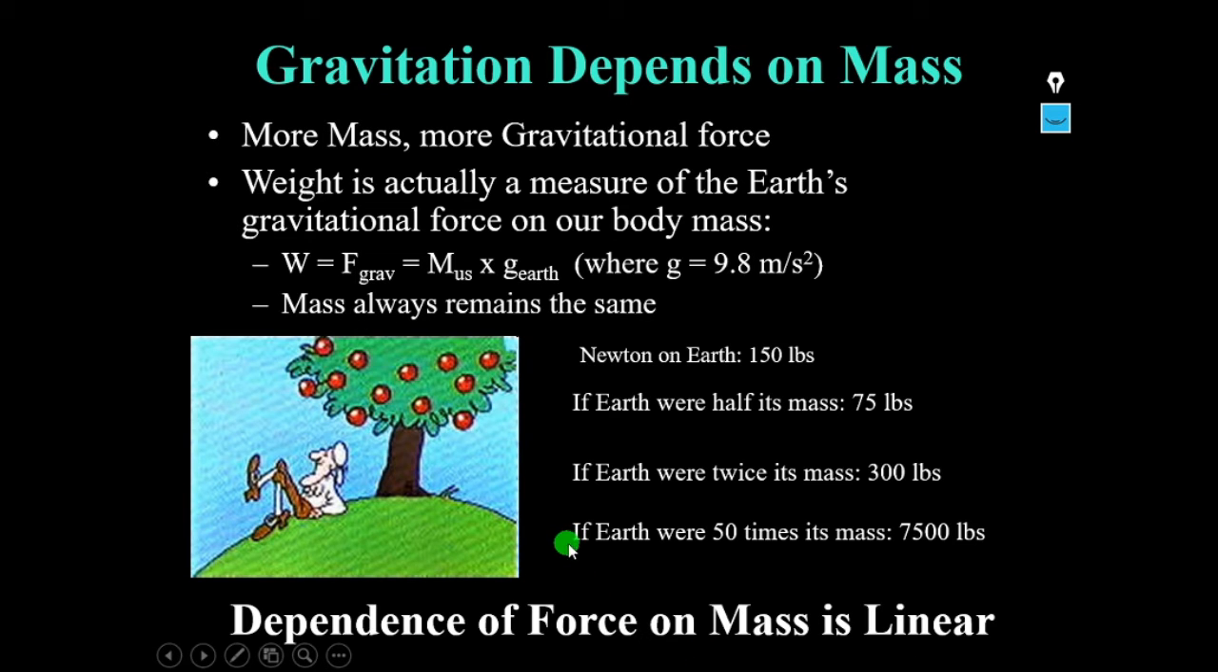If mass increases, force increases. If mass decreases, force decreases. So this is how the gravitation depends on mass. That is, the gravitational force and mass are linear to one another.